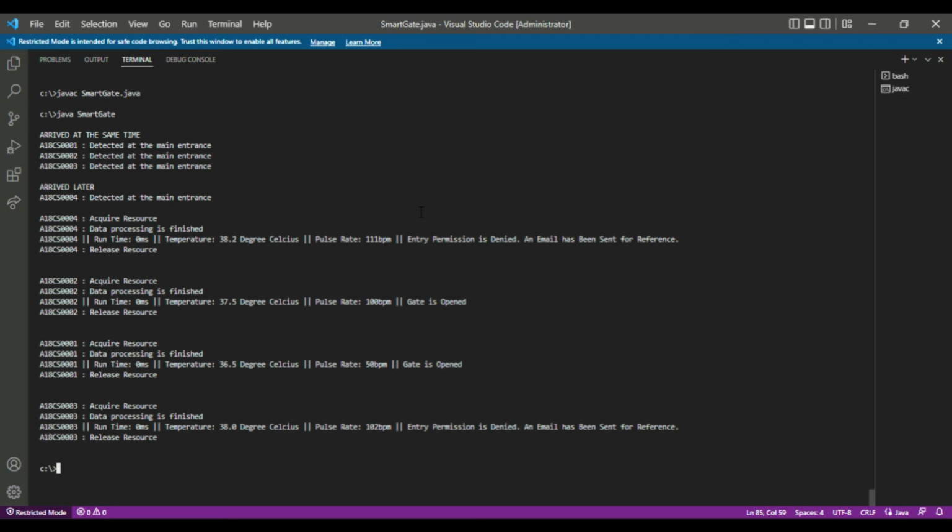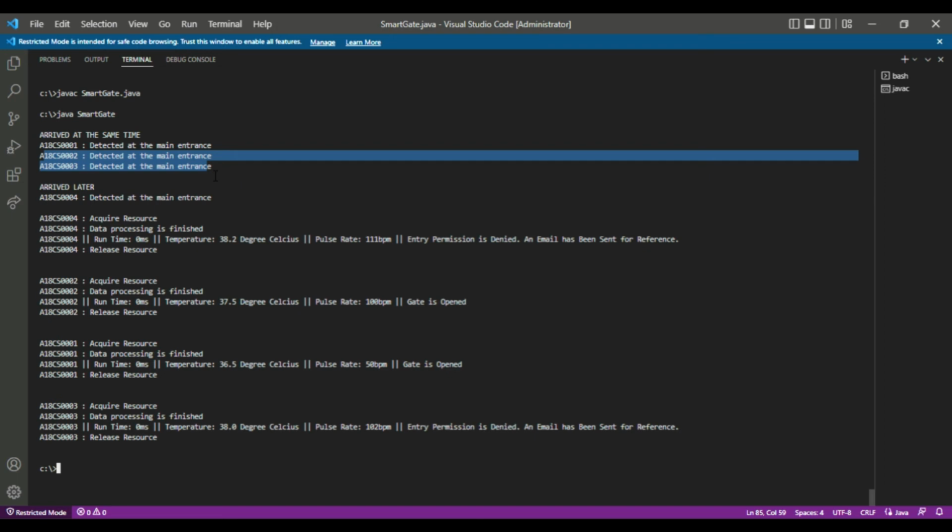Here, as I am showing you the execution of the unfairness code, we can see that even though person 4 arrived later, person 4 is the one who gets permission to acquire the resource. This is unfair because the 3 persons who arrived first wait for their turn to get through the door, but person 4 is the one who gets the data processing finished first. Later we can see that the order is 2, 1, 3. It doesn't follow the order of thread requests.